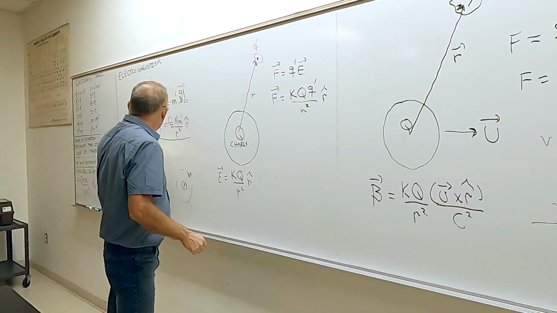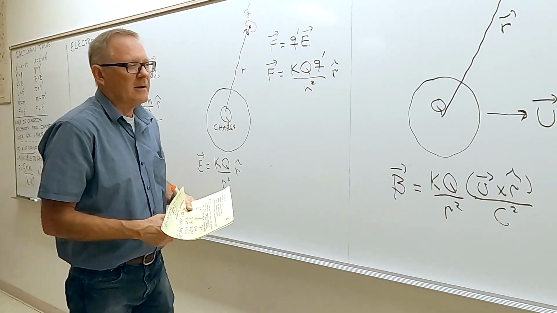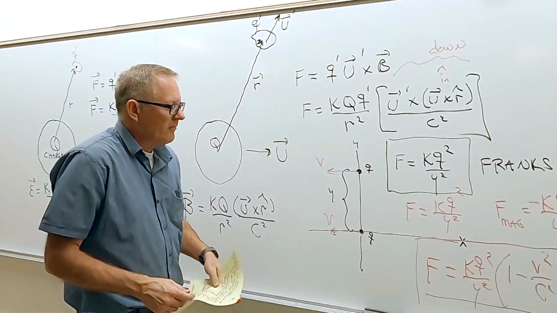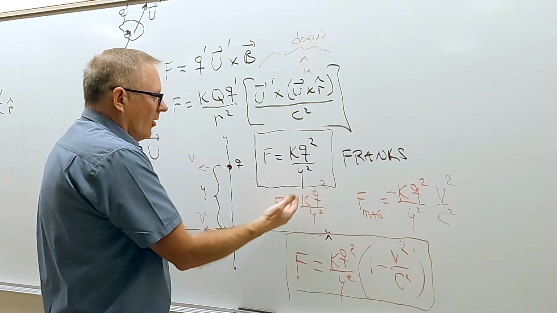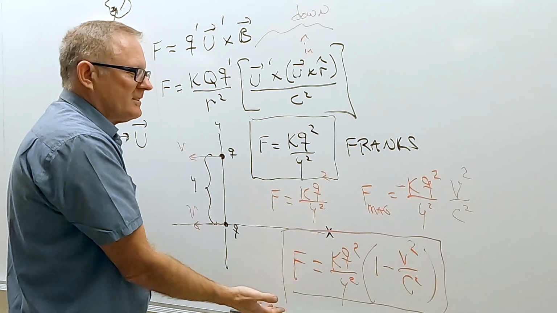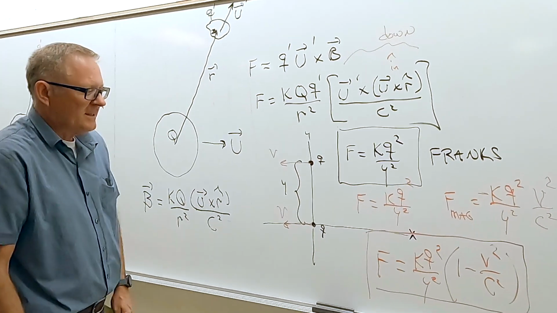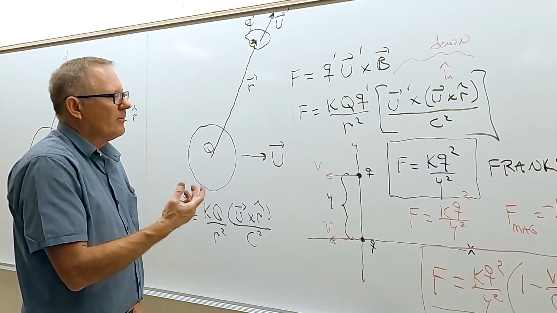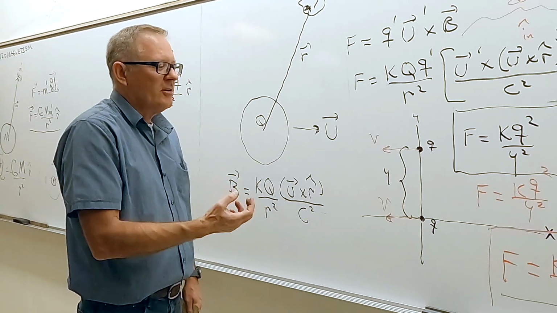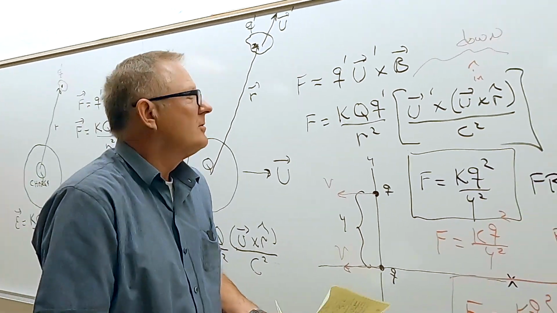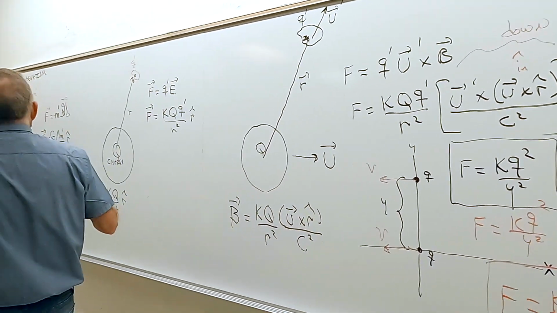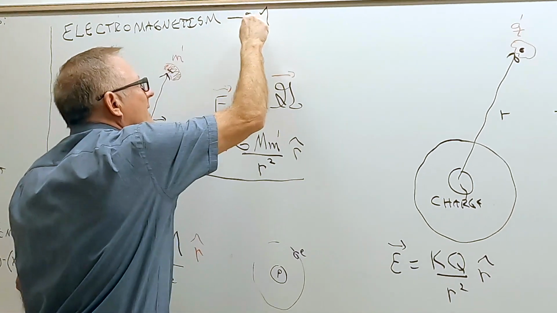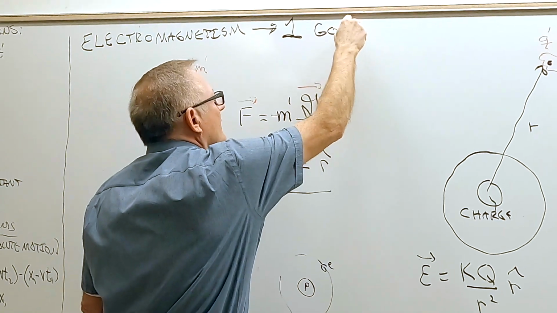According to over here, F equals F prime. Well, if F doesn't equal F prime, both of these two coordinate systems can't work right here. Only one can give me the right answer. So it looks like for electromagnetism, there's only one good frame right here.